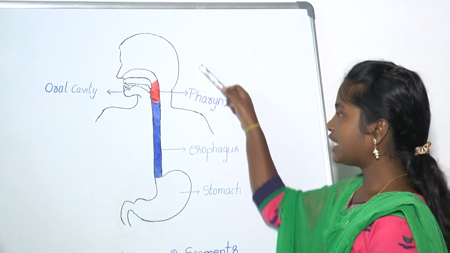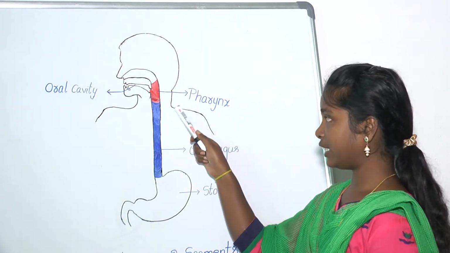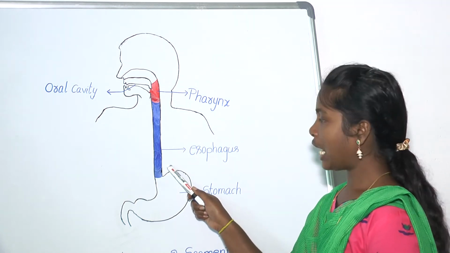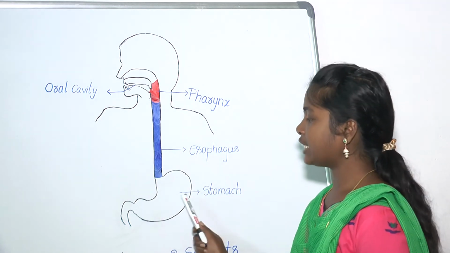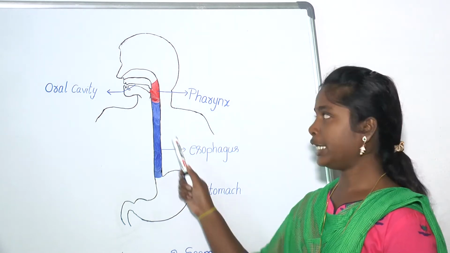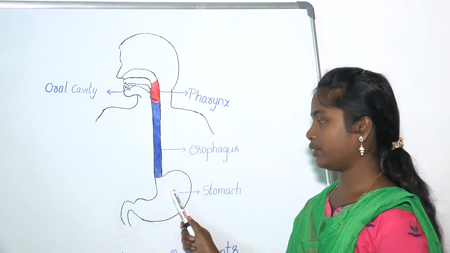Look here, this is the normal anatomy of the esophagus. This is the pharynx, which is in red color. This tube is the esophagus, indicated in blue color, and this pouch-like structure is the stomach. The esophagus or swallowing tube forms a continuous passage from the pharynx to the stomach.